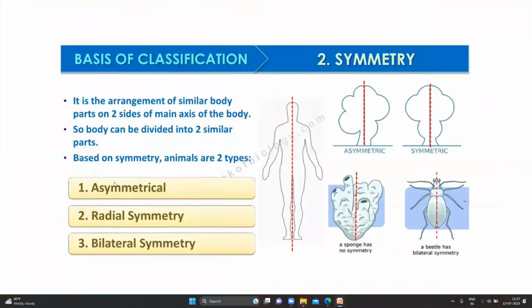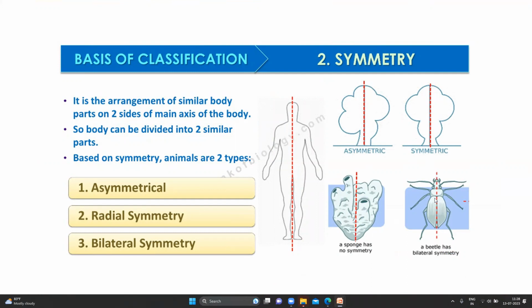Then symmetry. The basis is symmetry. You can see this is asymmetric. You don't get 2 equal halves. This is symmetric. You get 2 equal halves. Now the first one is sponge. That is Porifera. Porifera does not have any symmetry, but a beetle has bilateral symmetry.